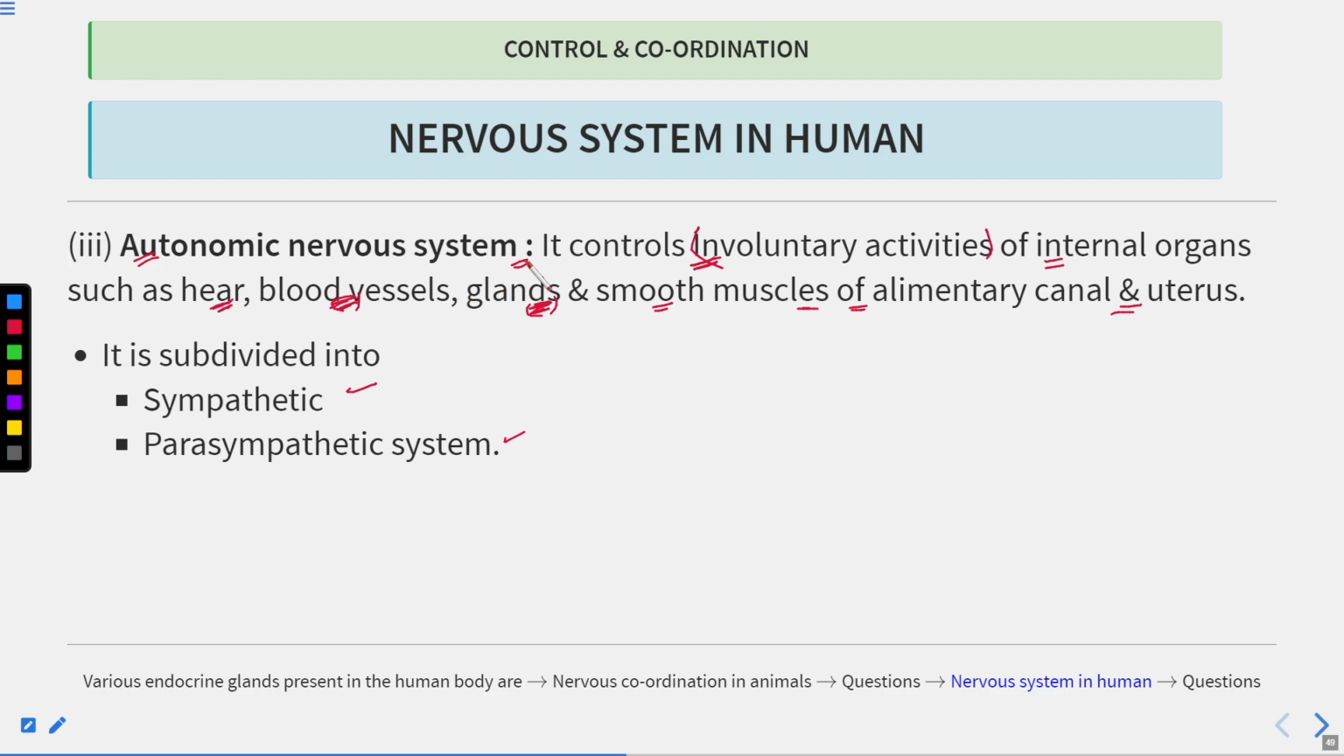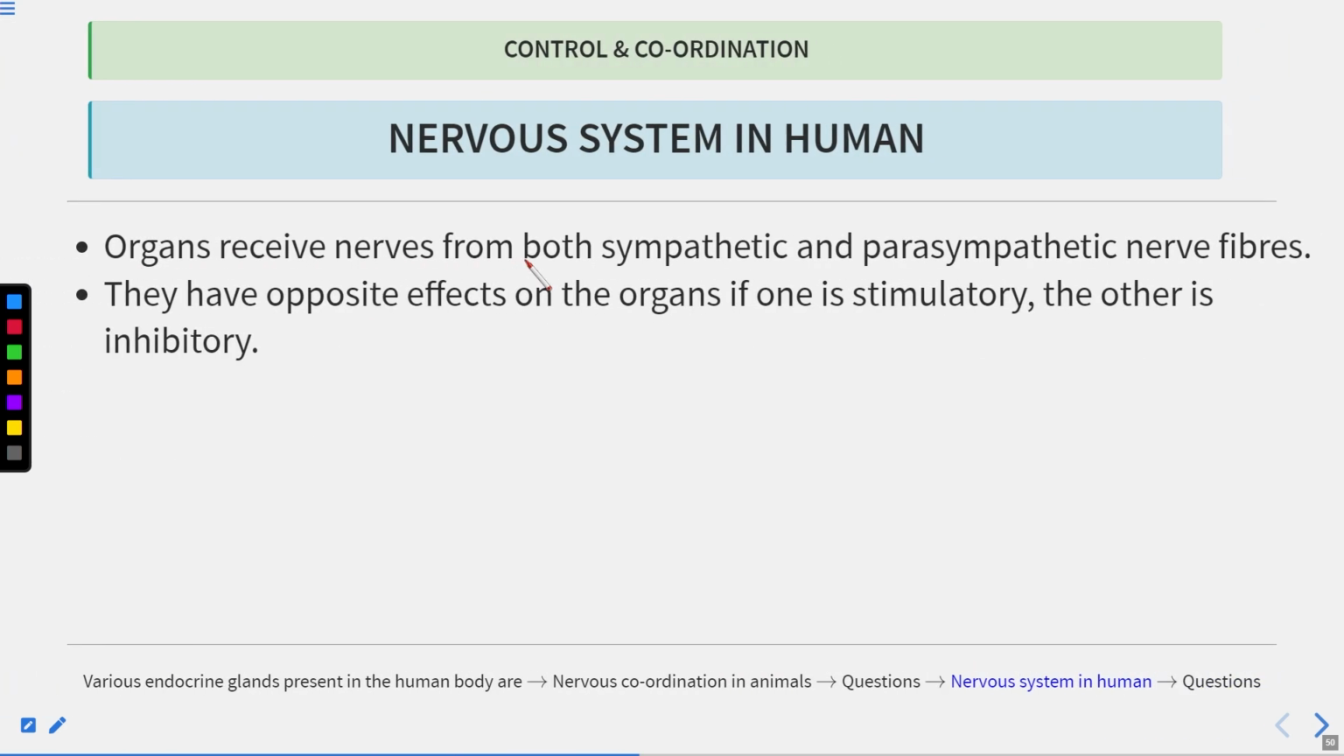Now let's discuss the sympathetic as well as the parasympathetic nervous system. The organs receive nerves from both sympathetic and parasympathetic nerve fibers. These fibers have opposite effects on the organs. One is stimulatory and the other one is inhibitory. So you can say both of them have an antagonistic role, or opposite functions.